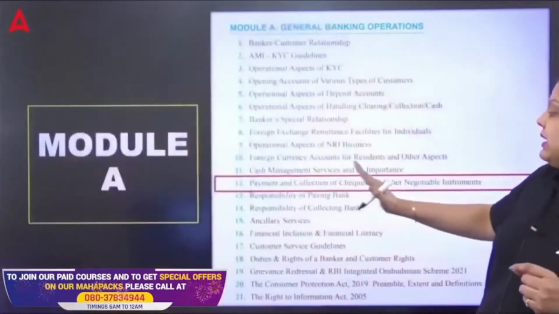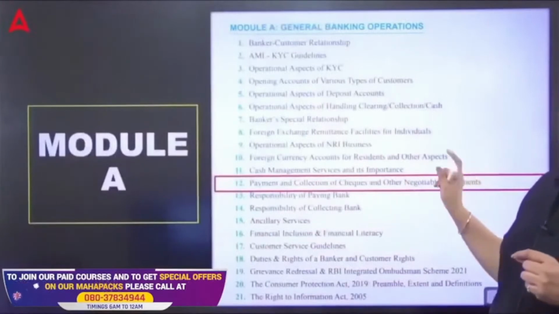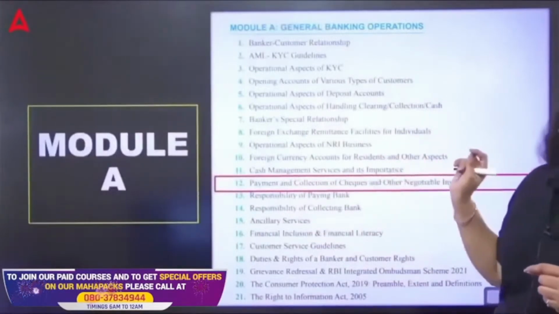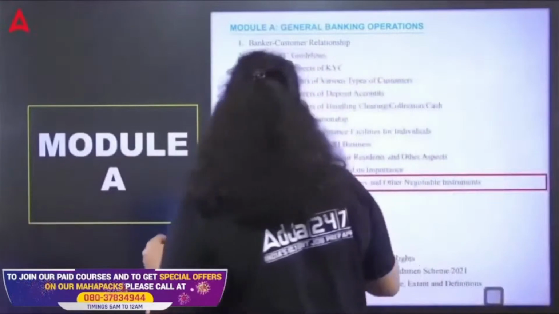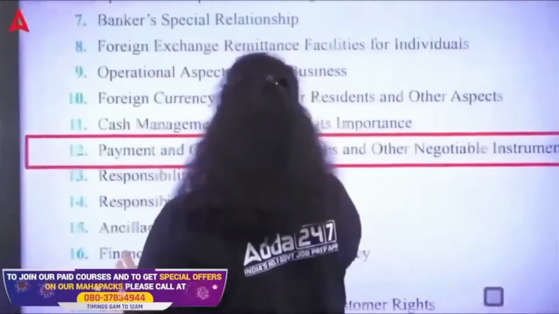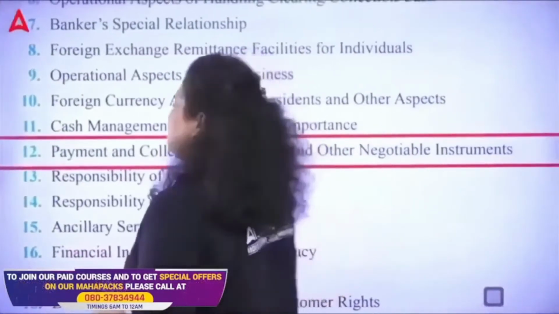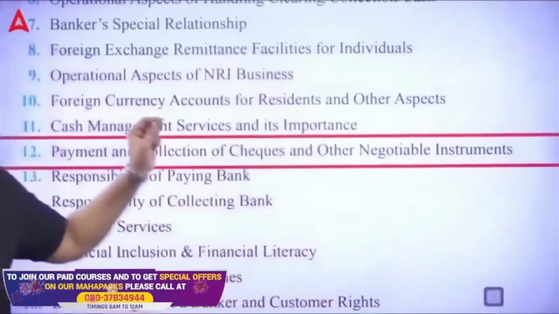Before going towards the questions, let's understand what this topic talks about: the payment and collection of checks and other negotiable instruments. A check is also a negotiable instrument. This is your chapter number 12.